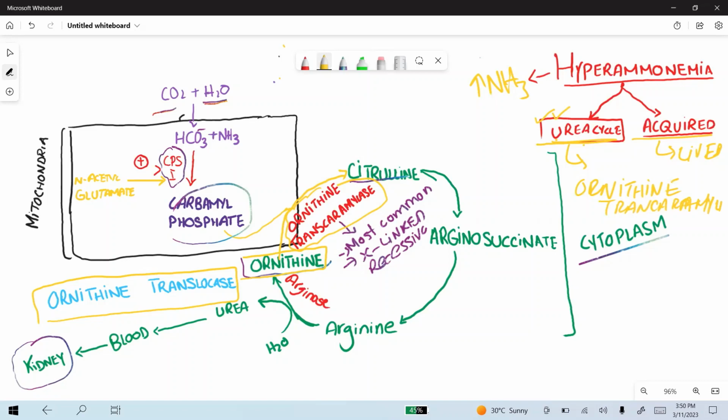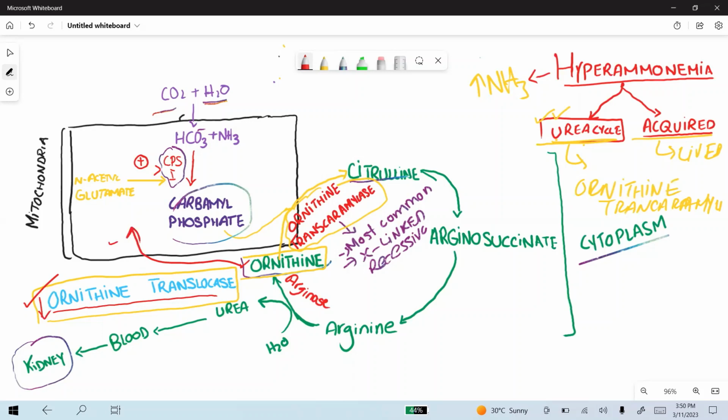Another enzyme is ornithine translocase. This enzyme is responsible for the transfer of ornithine from the cytoplasm to the mitochondria. So if this enzyme is deficient, the transfer of ornithine from the cytoplasm to the mitochondria does not take place, and the urea cycle does not proceed. In this way, this enzyme deficiency also leads to an increased level of ammonia.